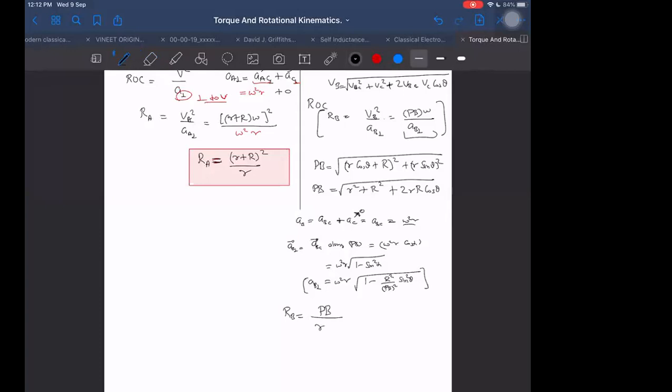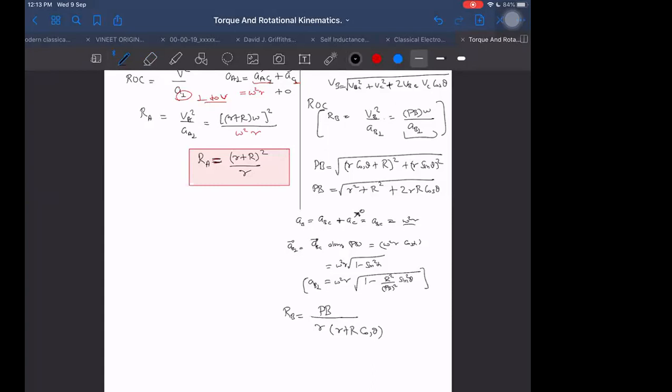PB by small r into small r plus capital R cos theta. Small r into, means in the numerator or in the denominator? Denominator, sir. Wait a second. Small r into small r plus capital R cos theta. That is it. Yes, sir.